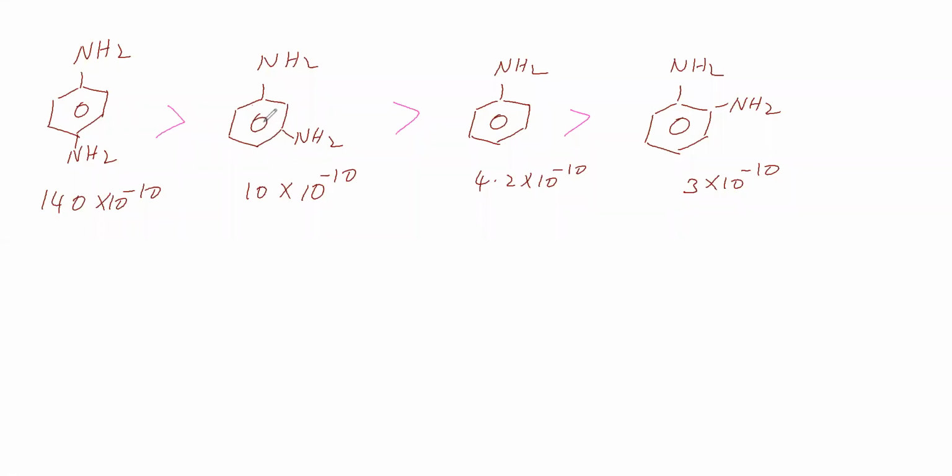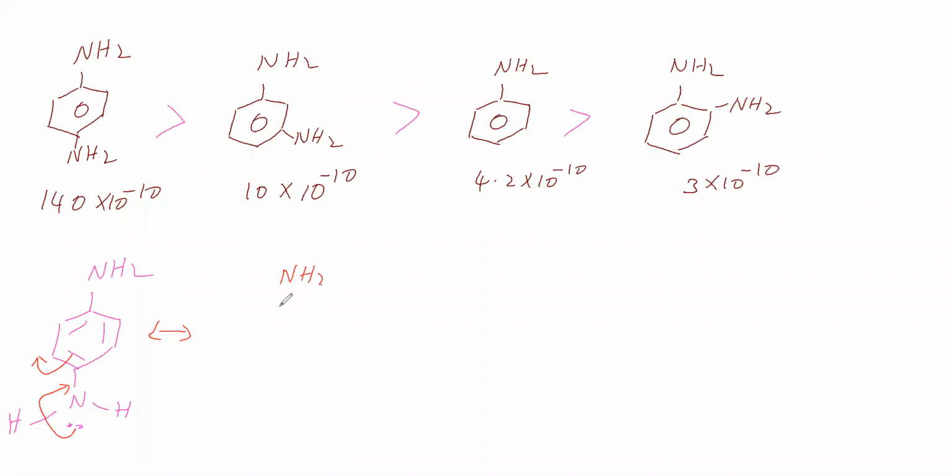We will see. Now, we will take this para amino aniline. For this, we will write the possible resonance structures. This para amino aniline we have taken. Now we will go for the resonance structure. This lone pair is coming to here as pi 1. This pi 1 going to here as a negative charge.